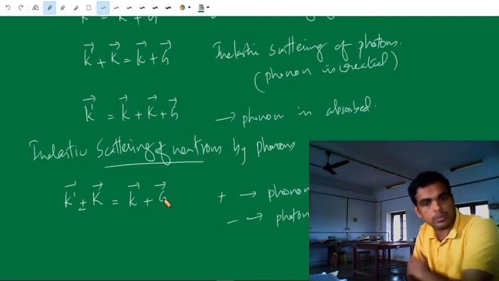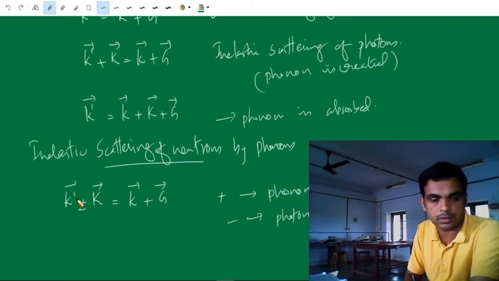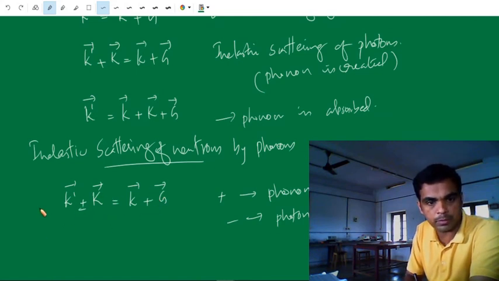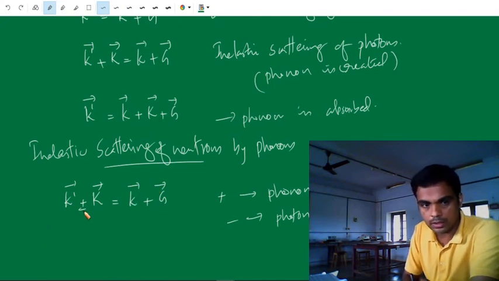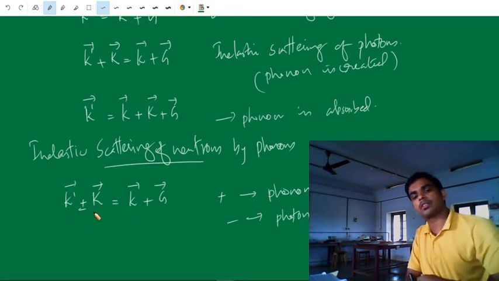The addition of this G brings the wave vector into the first Brillouin zone. So this is also called the momentum conservation. If we multiply ħ in all these equations, we can write this in terms of the momentum. Okay. So this is the equation of momentum, or the law of conservation of momentum.